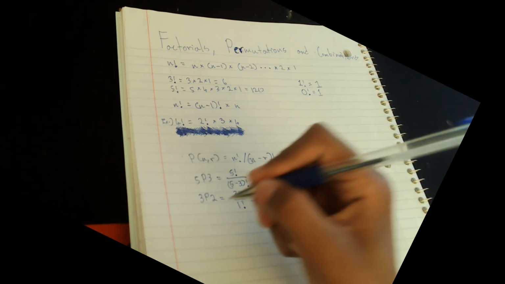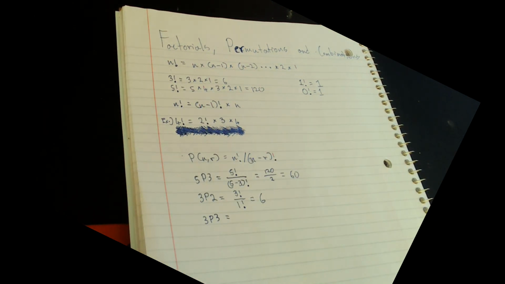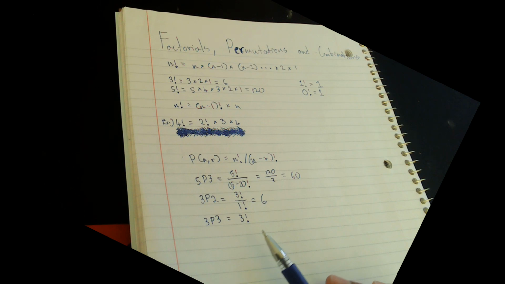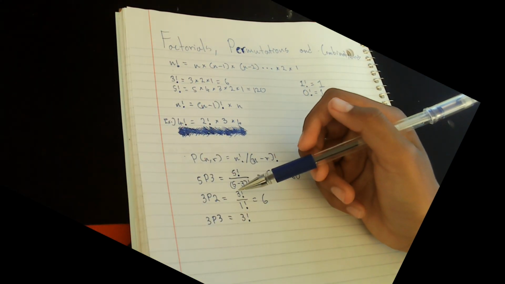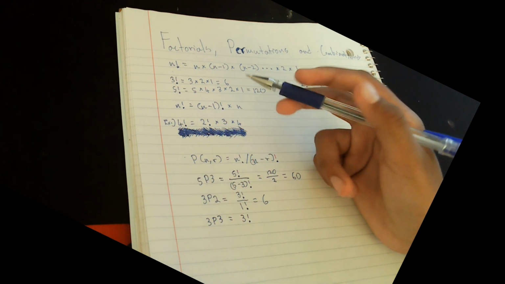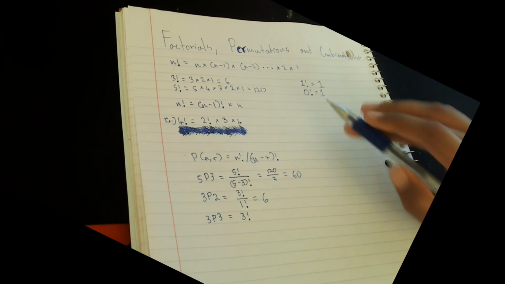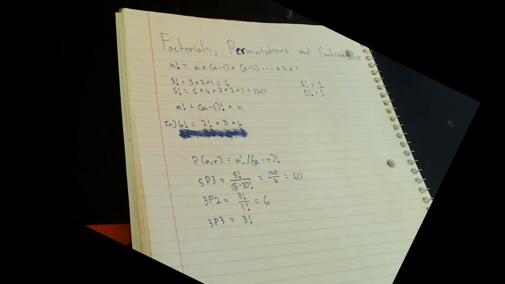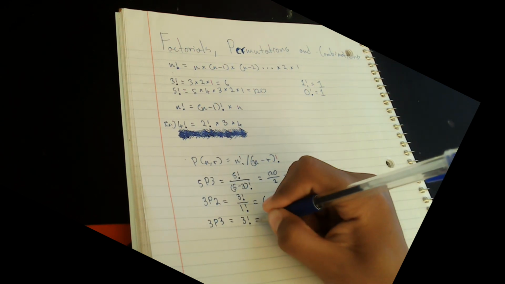So we would write it like 3P3 is equal to 3 factorial. And the reason it's 3 factorial here is because on the top we would have 3 factorial, and on the bottom we would have 3 minus 3 factorial. So that would just be 0, and we know that 0 factorial is just equal to 1. So on the bottom it would just be 1. So we have 3 factorial, and 3 factorial we know is equal to 6.